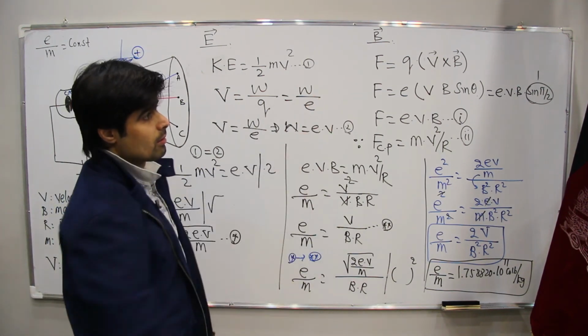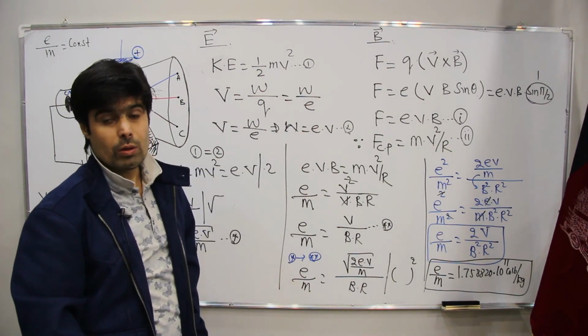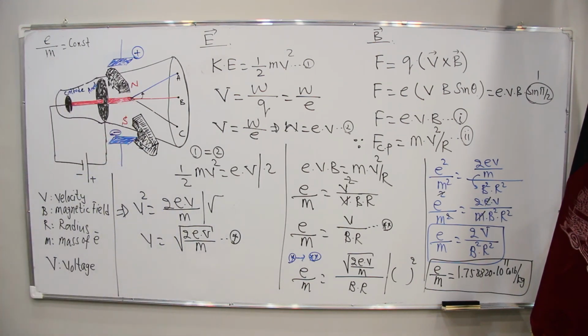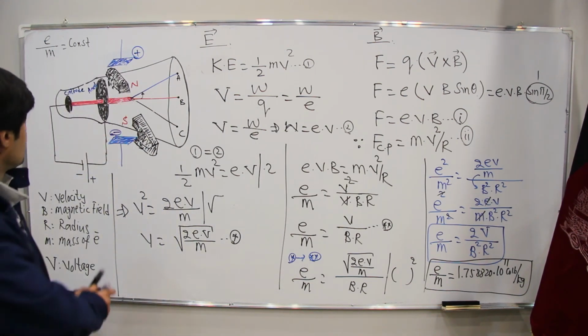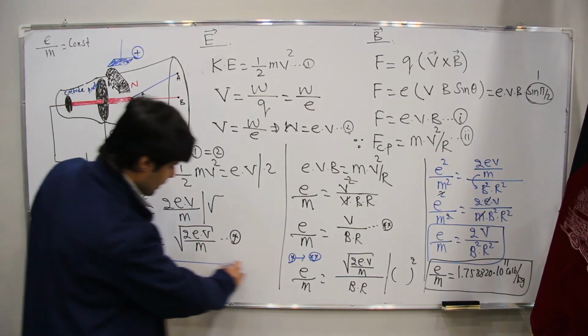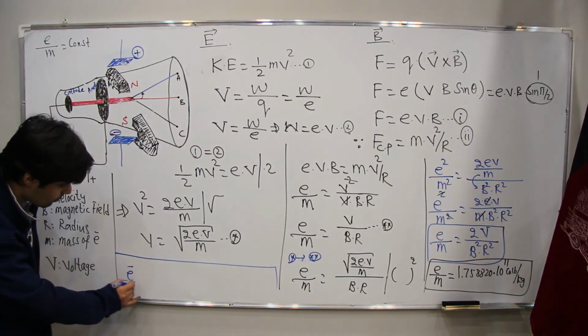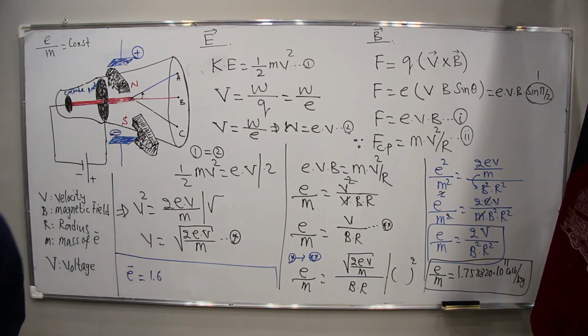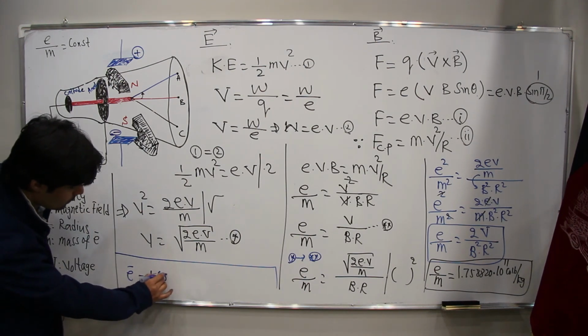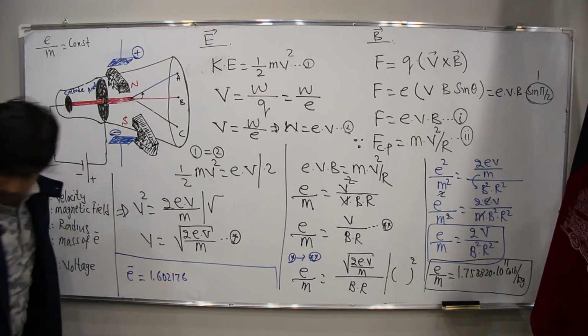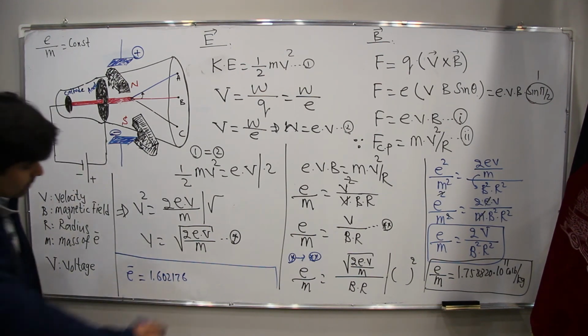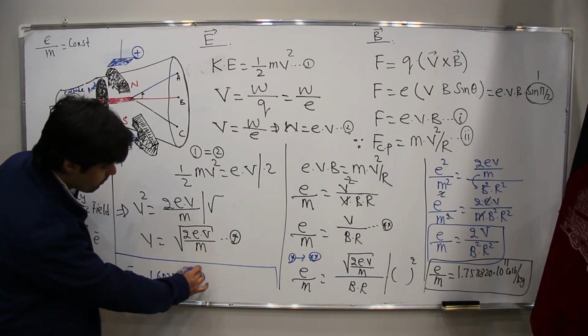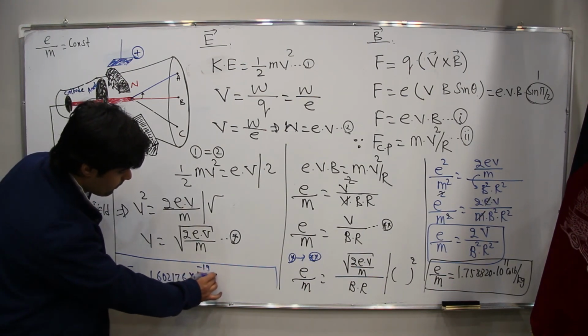But I will write that charge. What is that one? The charge of the electron. Where should I write? Here. Charge of electron. It is 1.602176 times 10 to the power minus 19 coulomb.